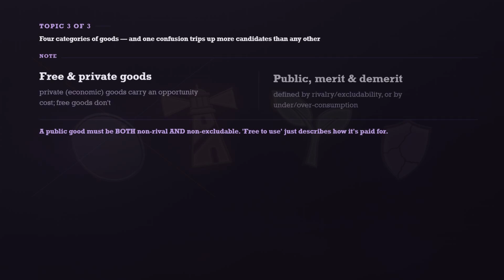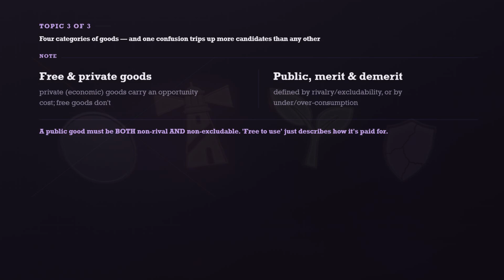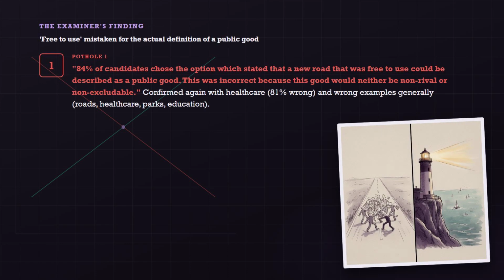Every good or service falls into one of four categories: free, public, merit, or demerit. And one specific confusion trips up more candidates on this topic than almost anything else so far. Here's the first documented finding, confirmed independently across multiple examination sessions. Free to use mistaken for the actual definition of a public good. Only 8% of candidates were able to answer this question correctly.